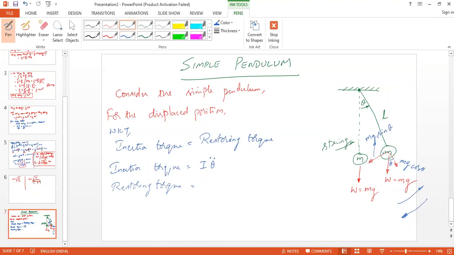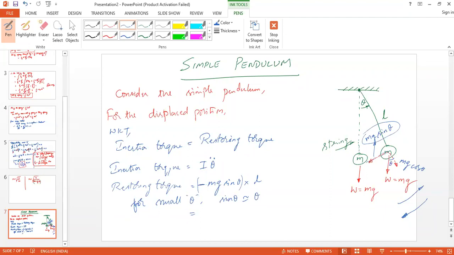The force here is mg sin theta, with a negative sign because it is in the opposite direction, multiplied by length L. For small theta, sin theta is approximately equal to theta.